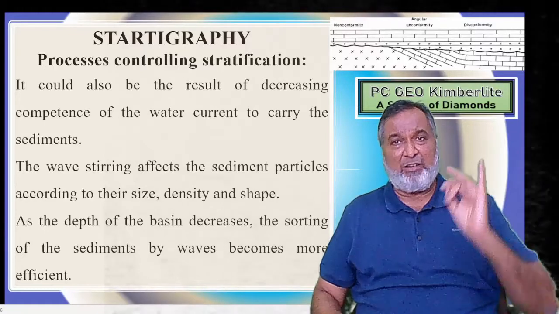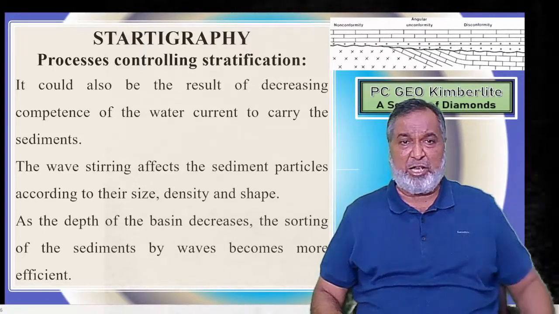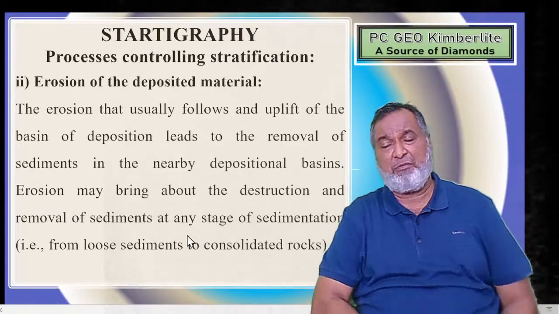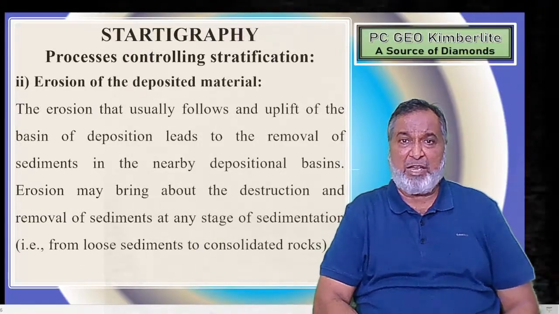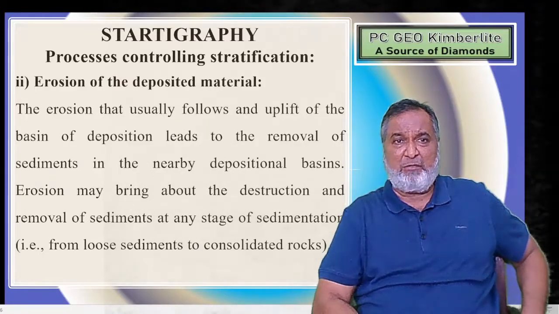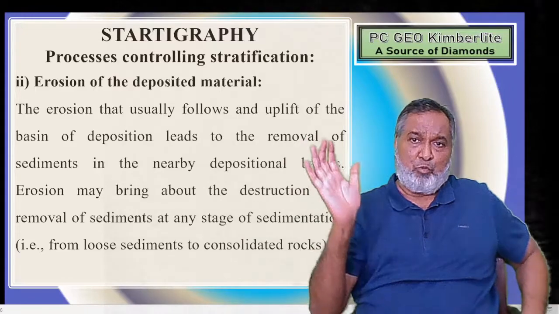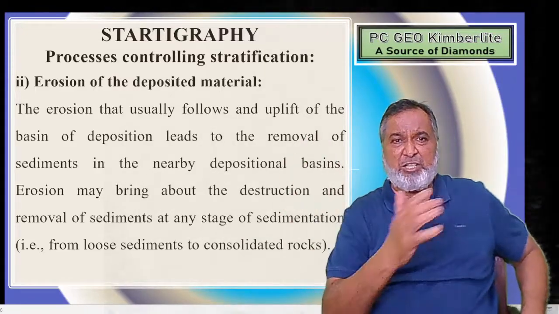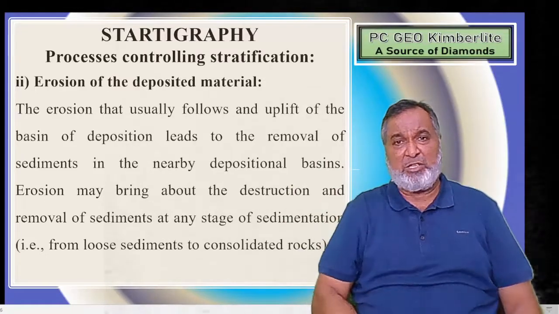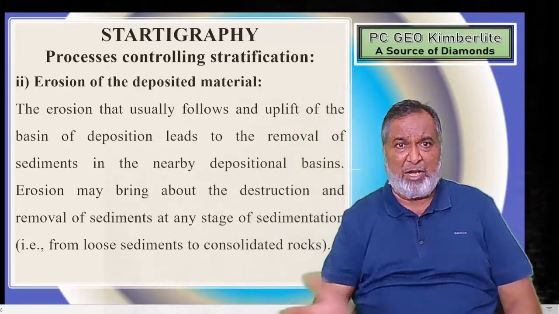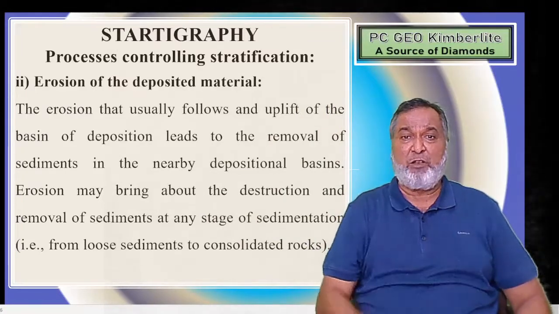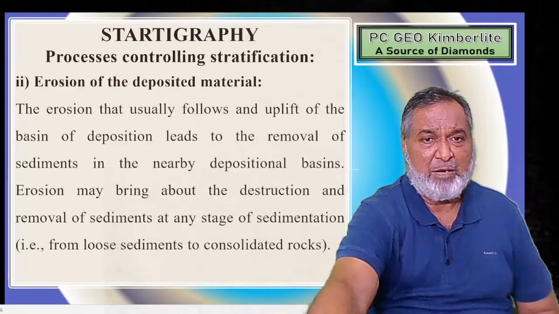So size, density and shape play a vital role for the wave which is carrying the material. Now, for the deposited material, if the speed of the water or whatever the agent is increases, then the material which was earlier deposited will be removed from that place and transported to some other place. So erosion will take place, and destruction of that particular part.